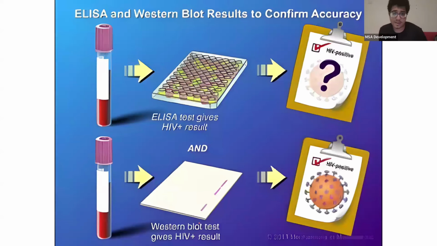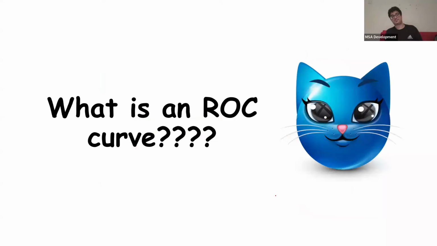I'm going to show you guys over here. Now I kind of tried to run this through an upscaler through AI, so it kind of looks messed up. I'll explain the idea anyway. So back in the days, we don't do this anymore, by the way, ELISA and Western blot, okay? So for HIV, we used to screen people with ELISA. And if it turned out positive, the patient isn't confirmed HIV positive. It's still a question mark, okay? What we actually need to do is do a Western blot right after. And once the Western blot comes out positive, that's when we're like, okay, 100% this patient has HIV, okay? I hope that makes sense. So that's a screening and confirmatory test.